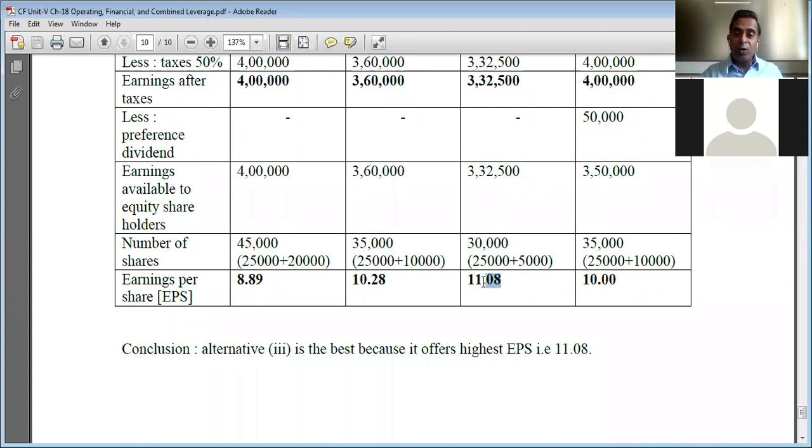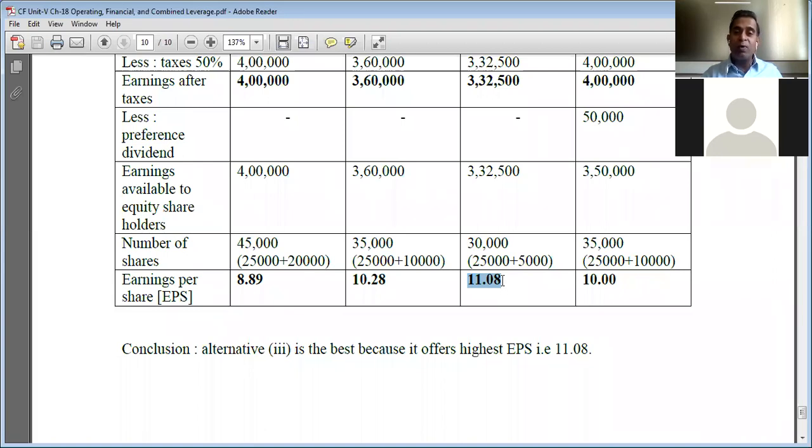But again I caution, remember, use of debt in the total capital structure, when it is optimal, only then does it ensure highest earnings per share. But beyond a limit, if debt is employed in the total capital structure, it increases the financial risk of the firm, and the shares of this company become less attractive in the stock market. Hence the market prices of such equity shares will fall, and it fails to ensure wealth maximization of shareholders.